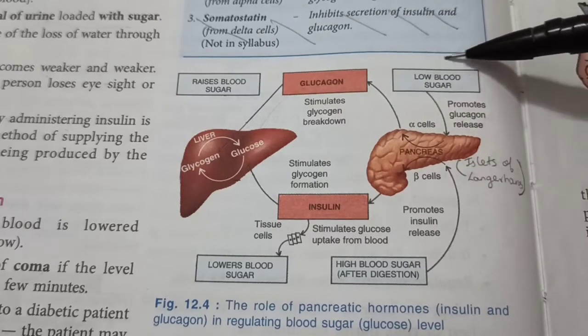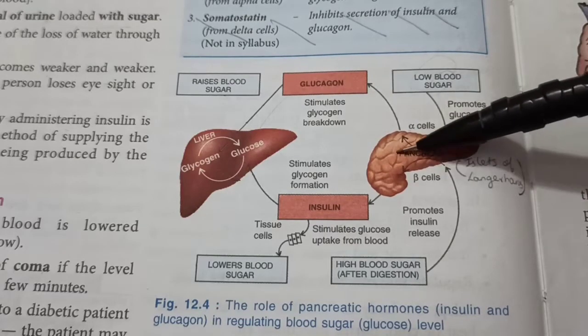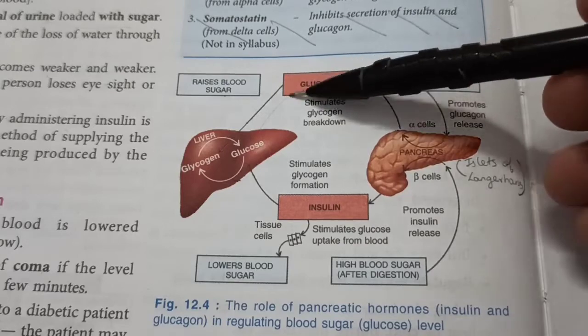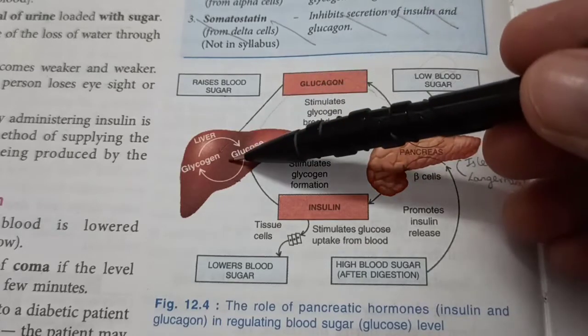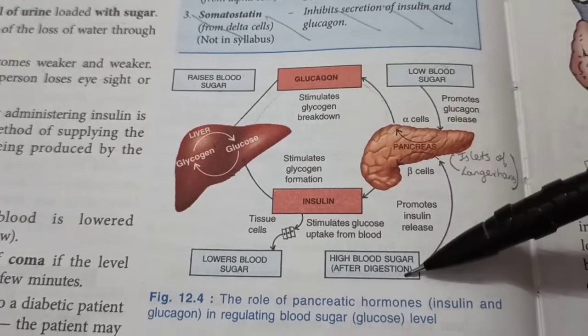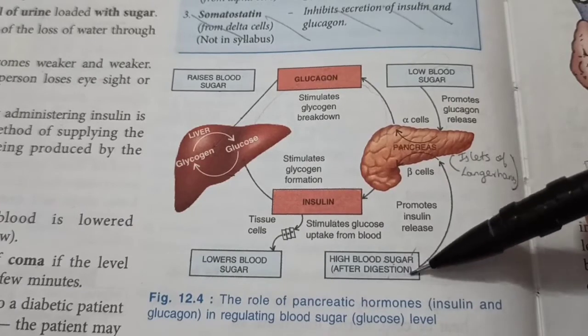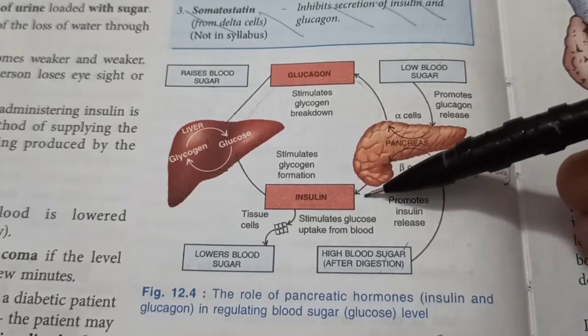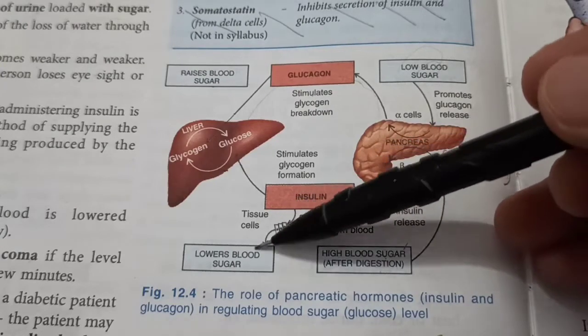So whenever there is a low blood sugar level, a feedback goes to the pancreas, which starts releasing a lot of glucagon, from the alpha cells that is, which stimulates the glycogen breakdown. This will raise the blood sugar level. But if there is high blood sugar level after digestion, that will give feedback to the pancreas, the beta cells of the islets of Langerhans, which will produce insulin, which will help in decreasing the blood sugar level.